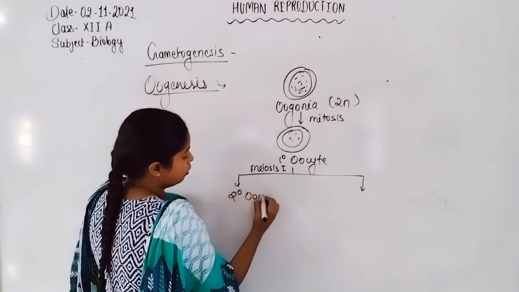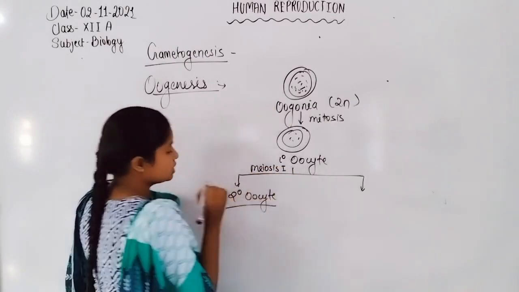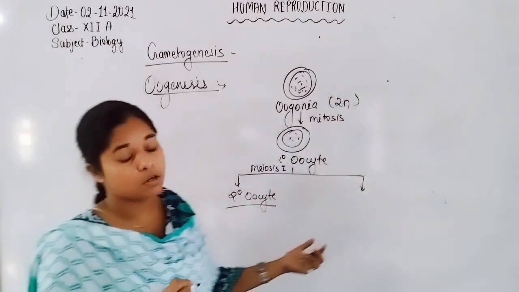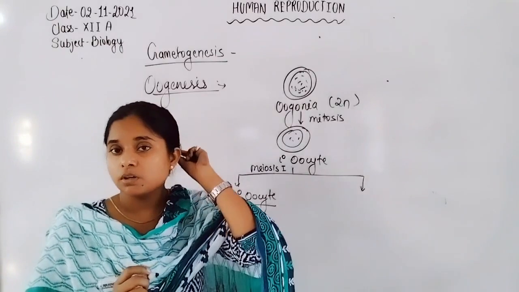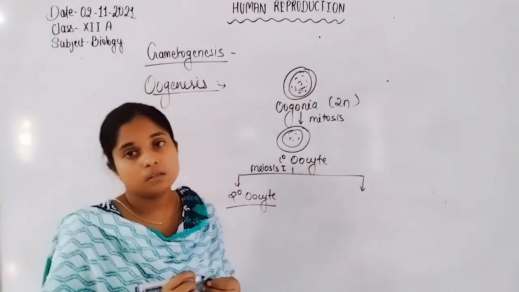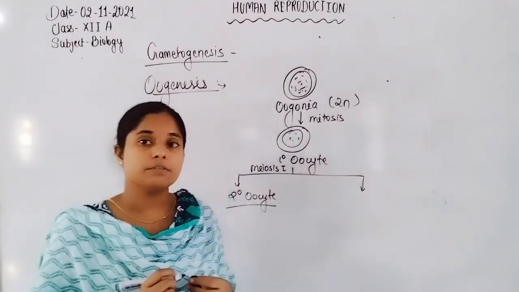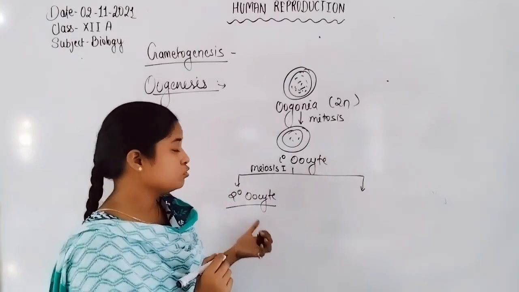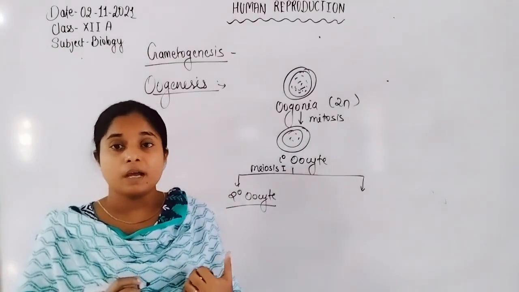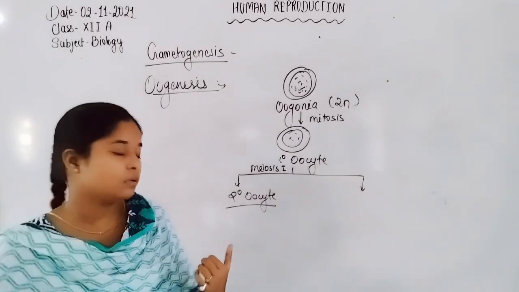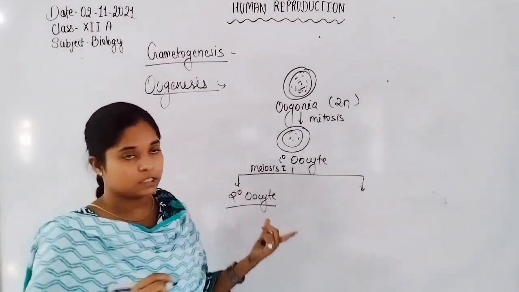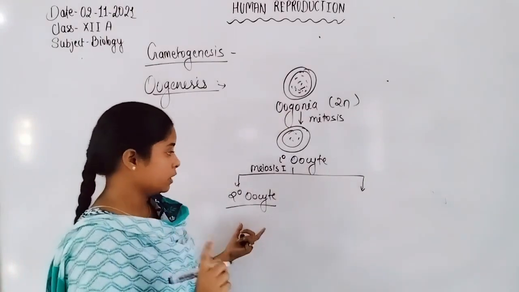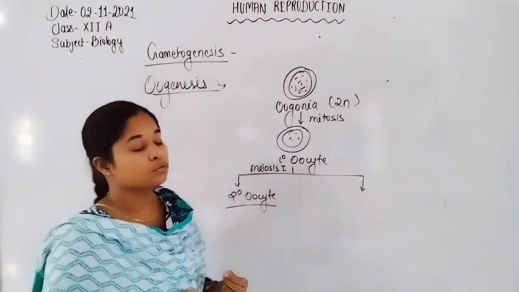There is a major difference between oogenesis and spermatogenesis. In spermatogenesis, an equal quantity of secondary spermatocytes forms, but in the oogenesis process, only one well-developed secondary oocyte forms, and the second one is converted into the polar body.